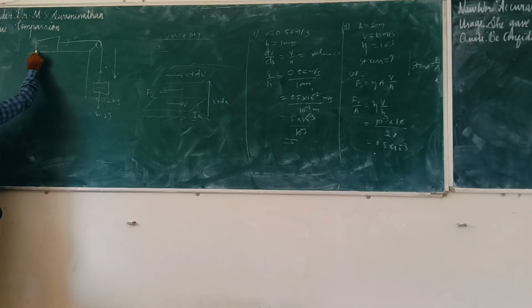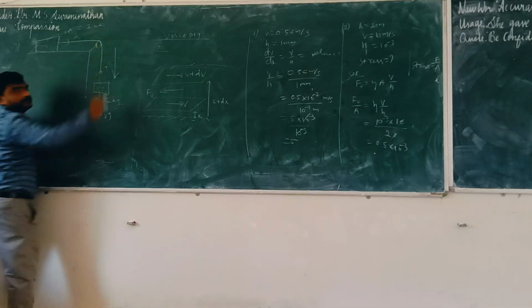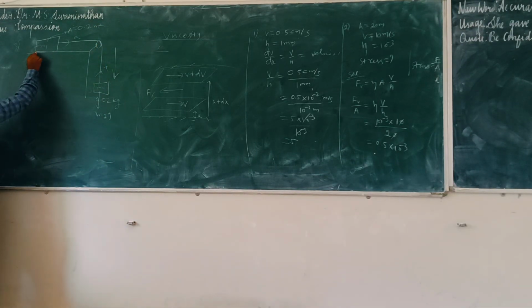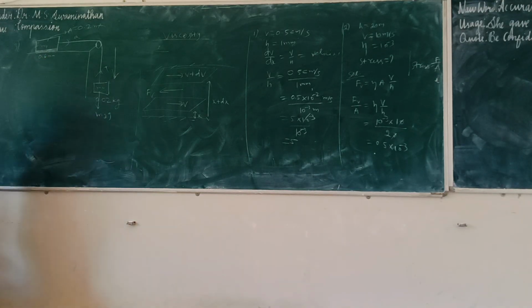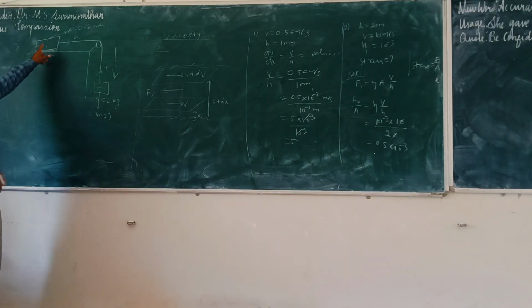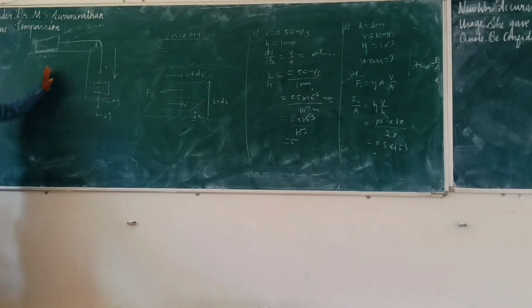And what they have done, this area is 0.2 meter square. Area value given, M value given. Here, this slab is placed on a 0.6 mm thickness of oil layer. This is the situation. A value given, H value given, M value given. Now we have to find out eta.